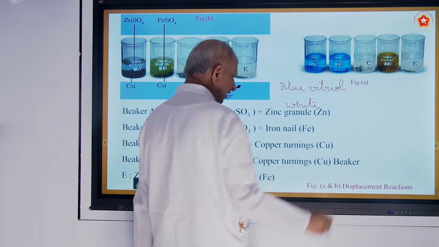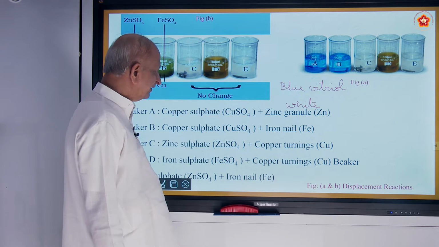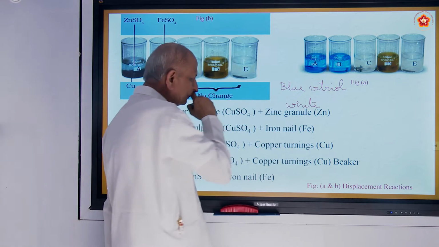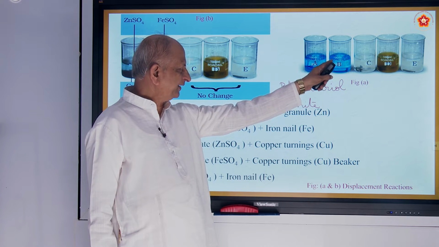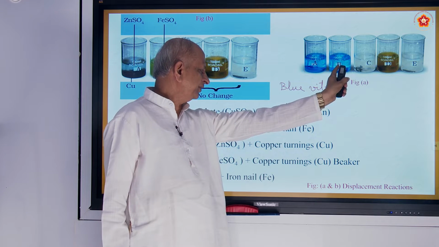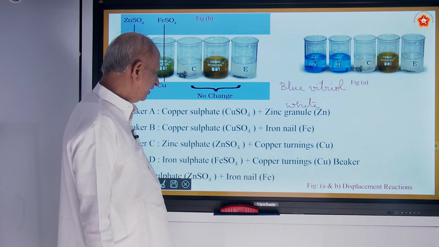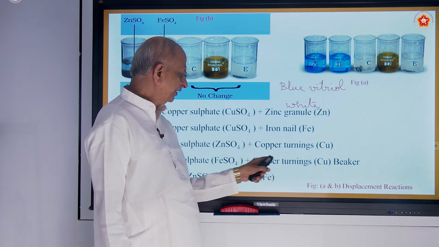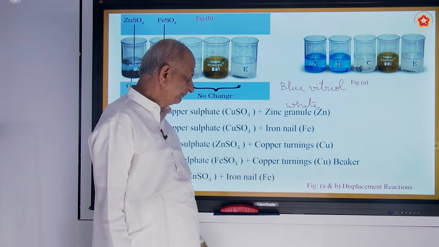And the last one, zinc sulfate plus iron. Followed? So the first two are blue copper sulfate, to which you add zinc and an iron nail. The third is zinc sulfate with copper turnings. The fourth is iron sulfate with copper turnings. Lastly, zinc sulfate with an iron nail.